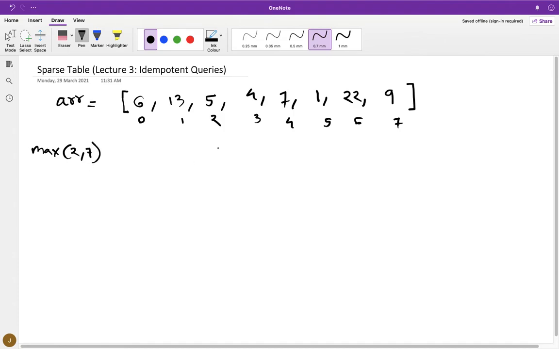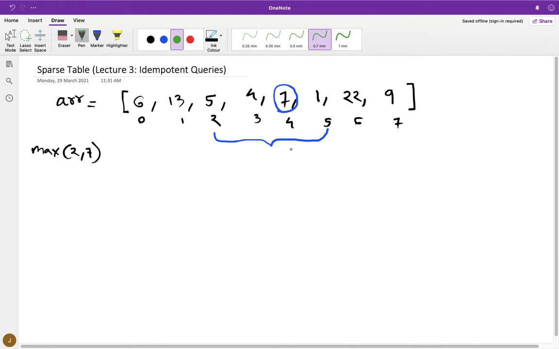Okay. So let's say that somehow magically you know what is the maximum value in the range 2 to 5, which is 7, right? In the range 2 to 5 you have maximum value of 7, and you know it somehow.